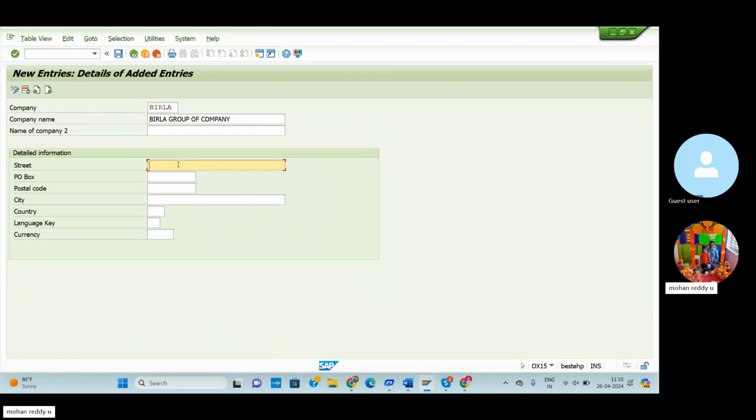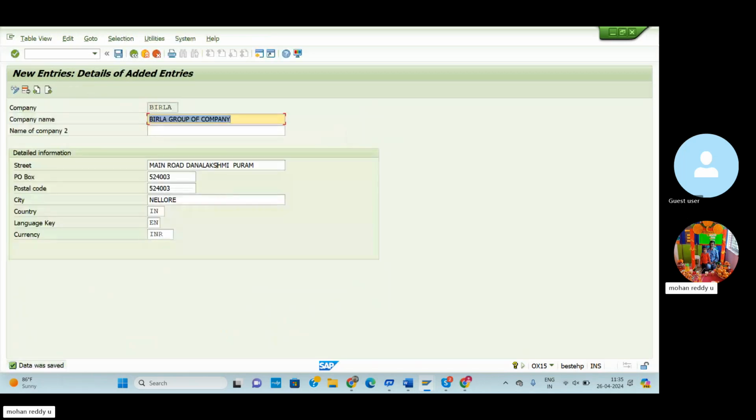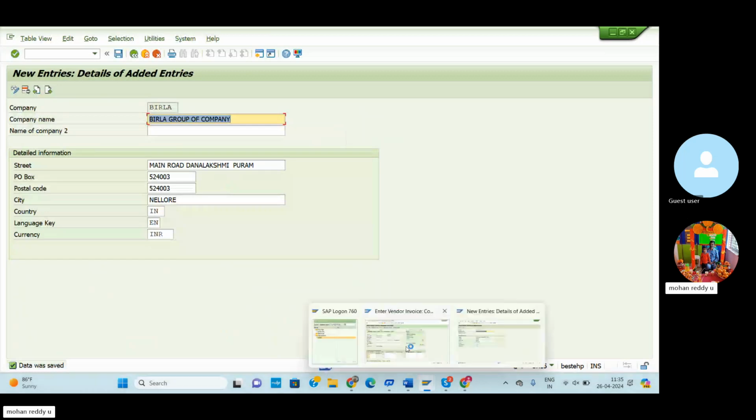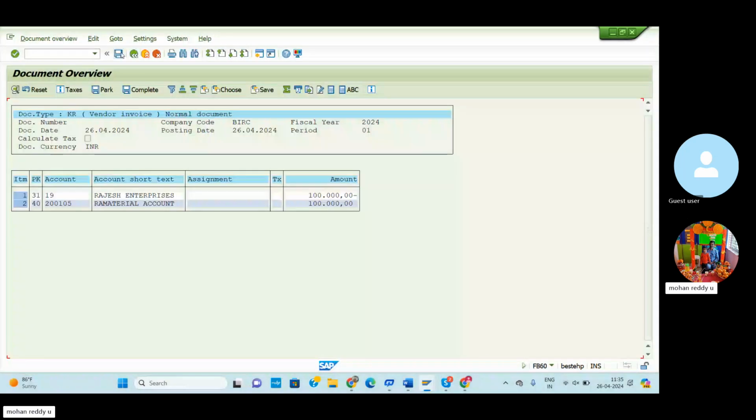So enter the street, post box number, then postal code, city, country, then language key, then currency. Then save. The transport request will be generated. Then continue. So now the group of company, Birla company, is created. Then enter. Simulate. Rajesh Enterprise raw material account. Then save.